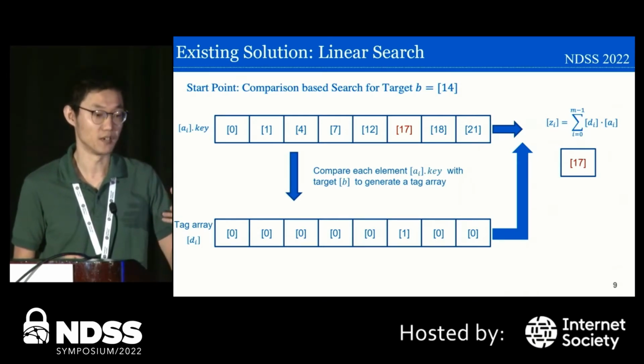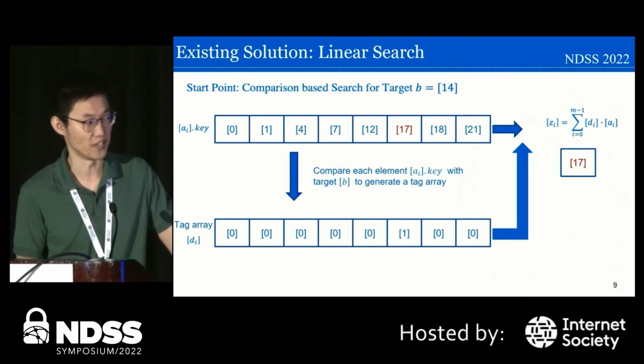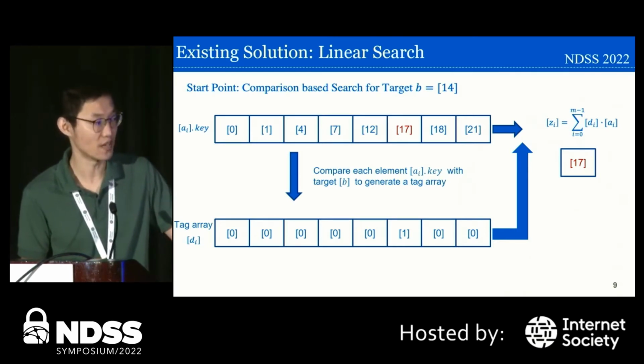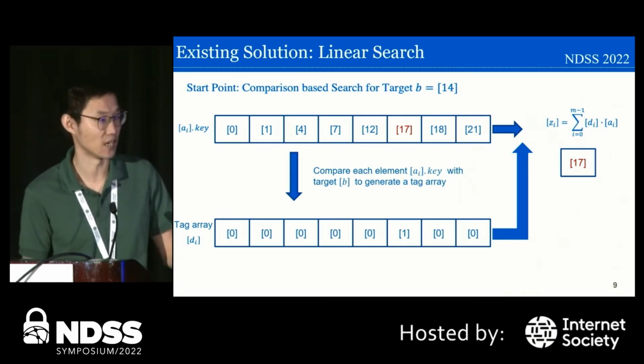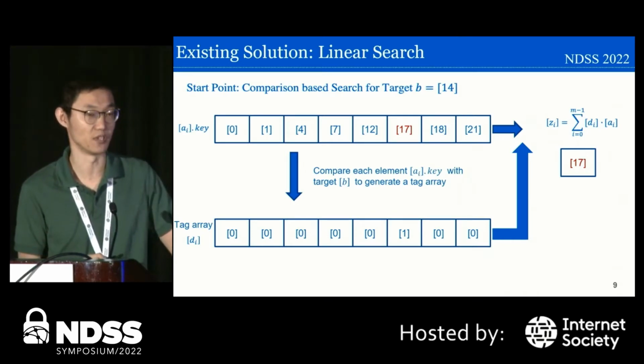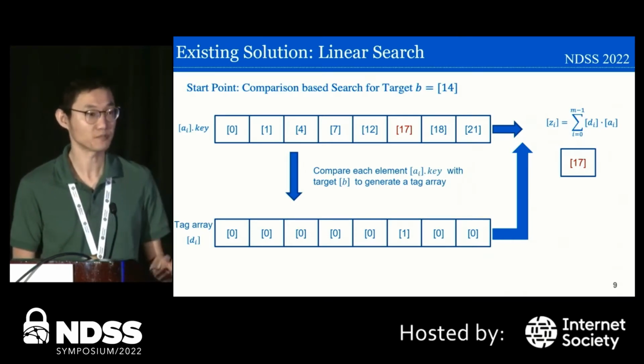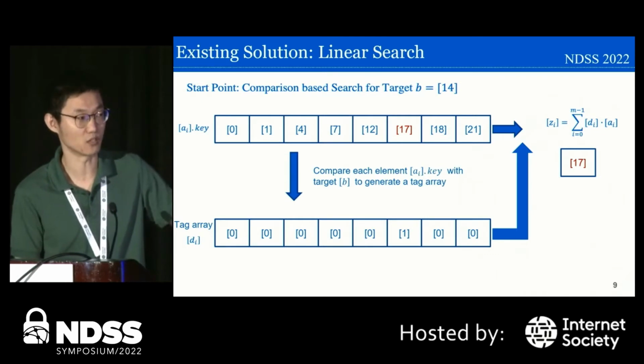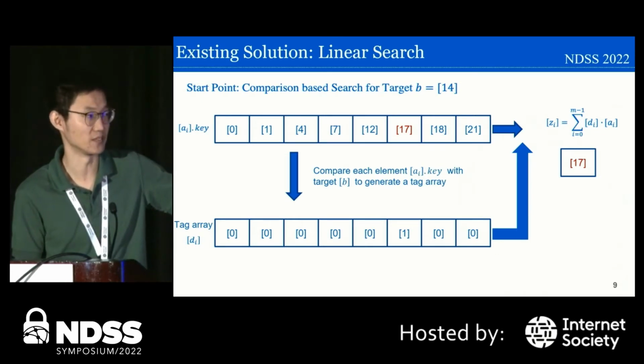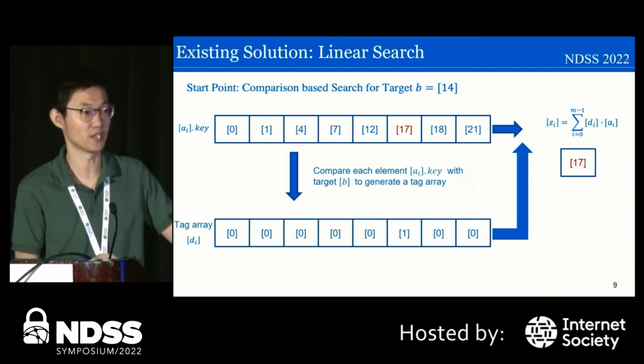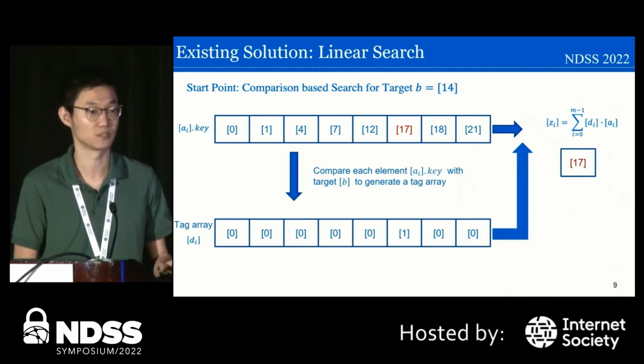After doing such a bunch of comparisons and also some other operations, we will be able to generate a tag array where only one element is 1 and all the other elements are 0. This one represents the element that we want to retrieve, so that we can just do a dot product between the original array and the tag array to take out the one we are trying to access.